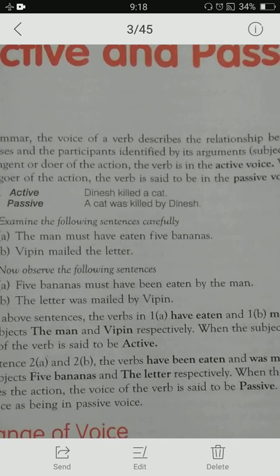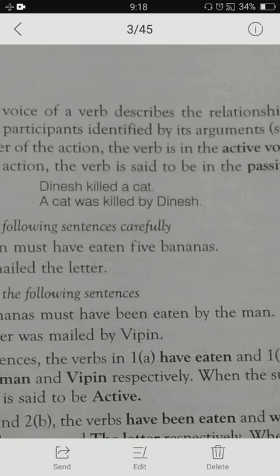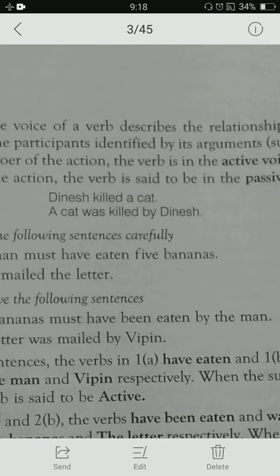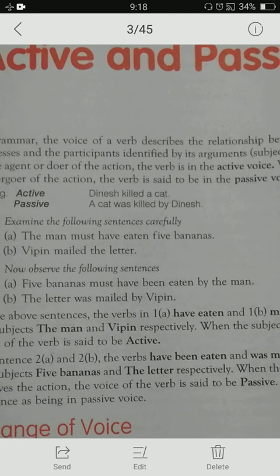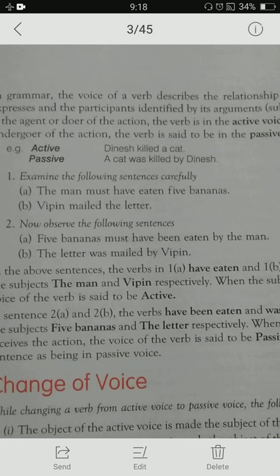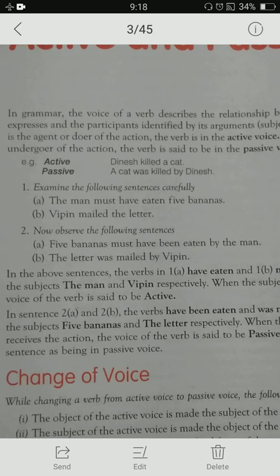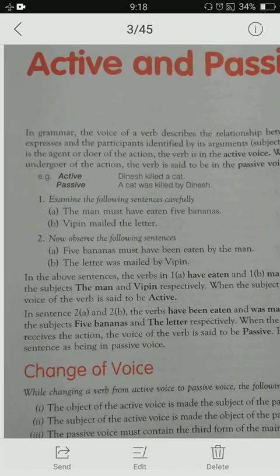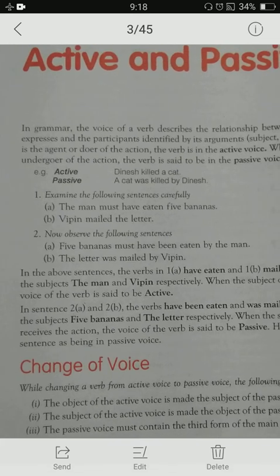Dinesh killed a cat. A cat was killed by Dinesh. The man must have eaten 5 bananas. Vipin mailed the letter. 5 bananas must have been eaten by the man. The letter was mailed by Vipin. Now, these are examples of active and passive voice.